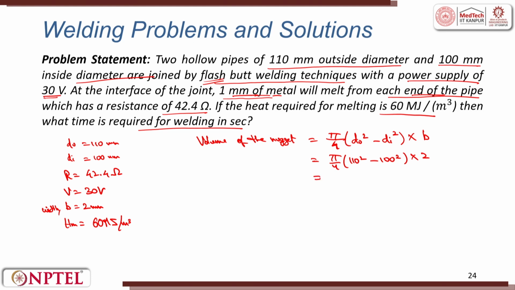This gives me the value of the volume as 3298.67 millimeters cube.